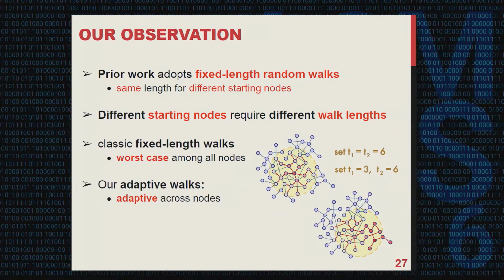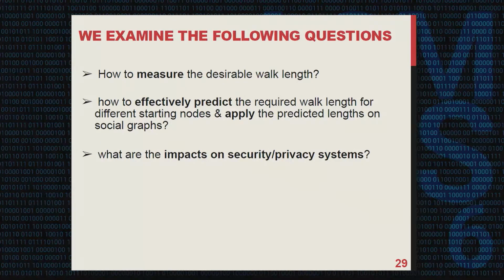We will only feed the nodes with the minimum requirement. In this way, we can gain more fine-grained control and thus improve the security and performance trade-off. In the following, we will examine these questions. First, how can we define the desirable walk length? To what extent do longer walks become unnecessary? And second, how can we effectively predict the random walk length required for different starting nodes and also apply them? And finally, we want to look into the impacts on security and privacy systems.